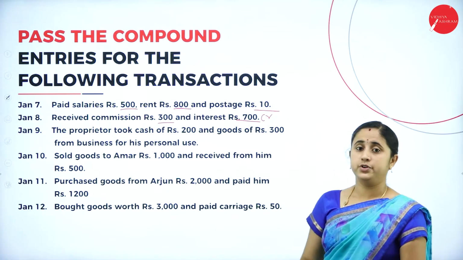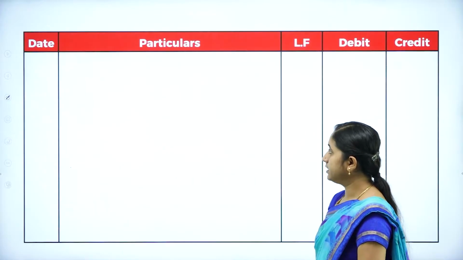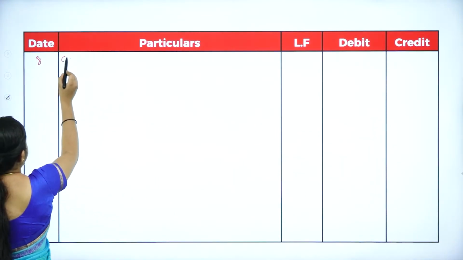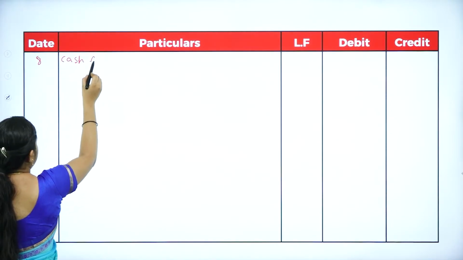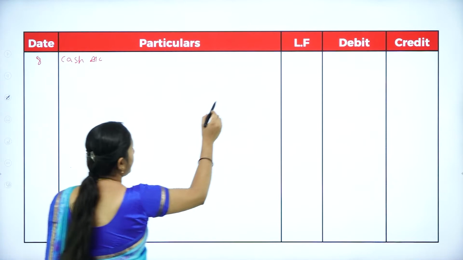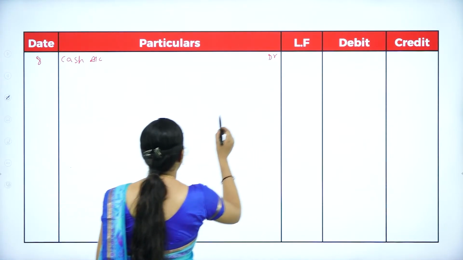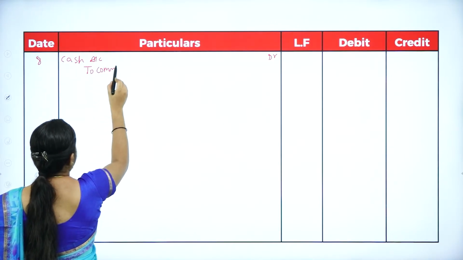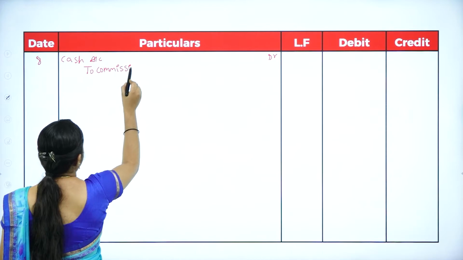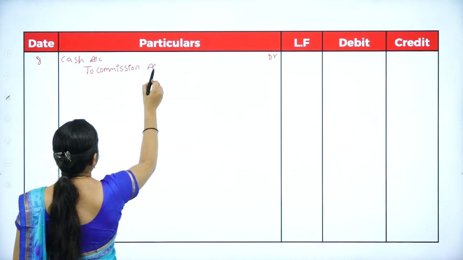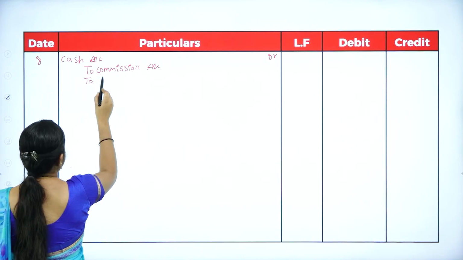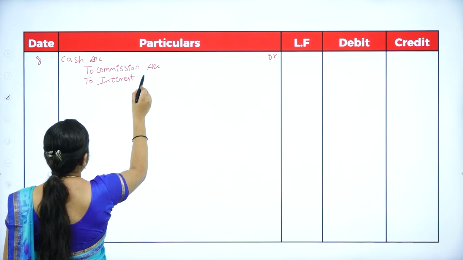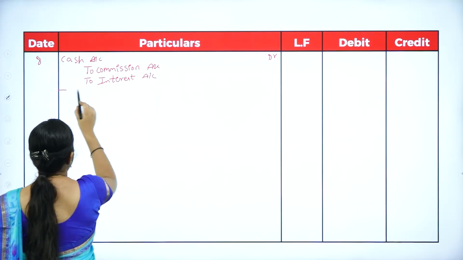On 8th, you are receiving commission and interest. 8th, cash is coming in. Cash account debtor to commission account and interest account.